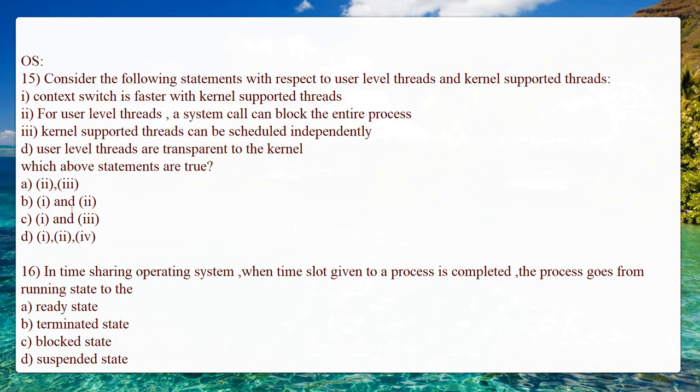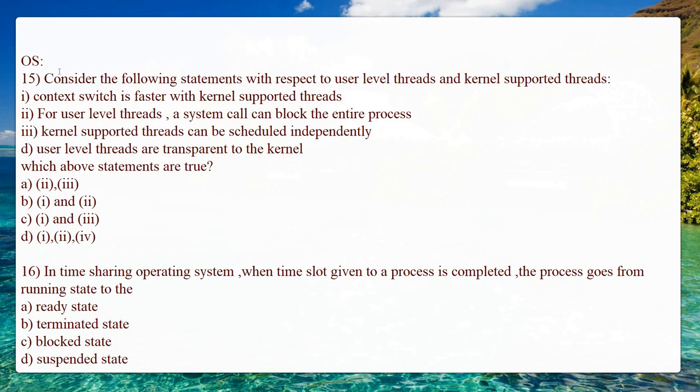So second one is correct. Next, kernel supported threads can be scheduled independently. And user level threads are transparent to the kernel. So this is correct.